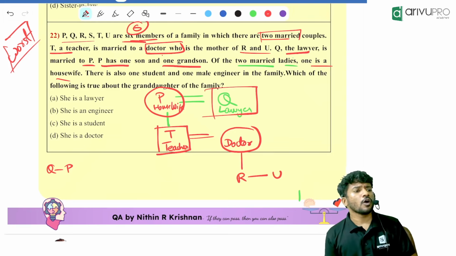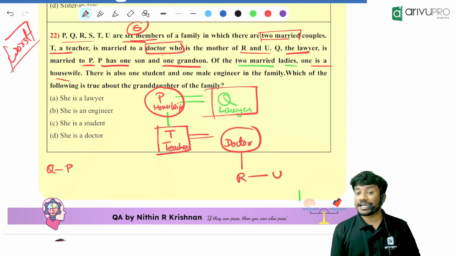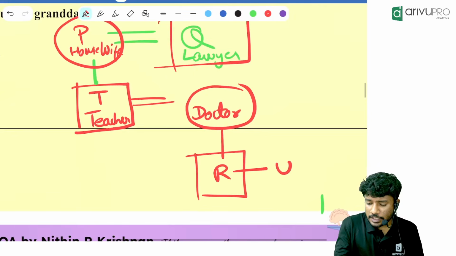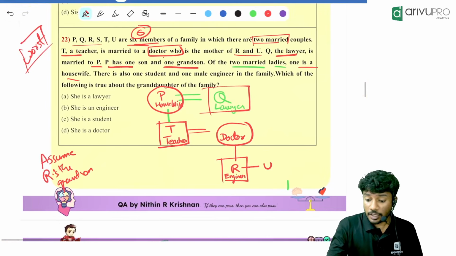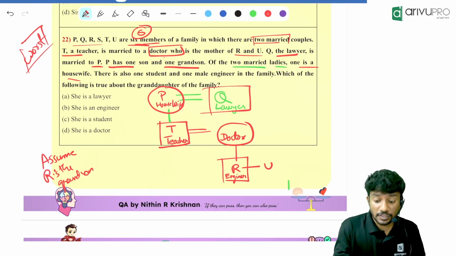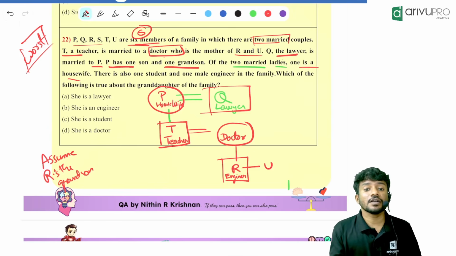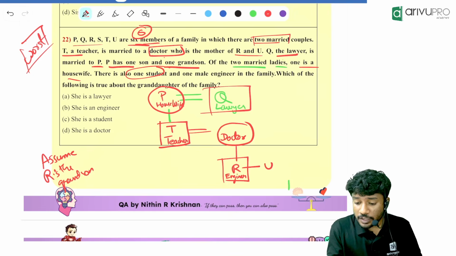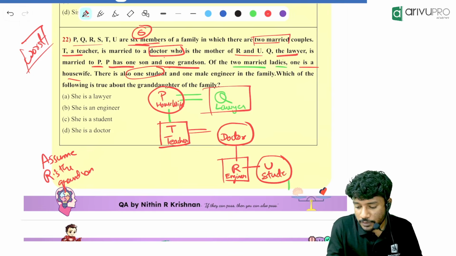Now there is also one student and one male engineer. Who will be the male engineer? The grandson will be the male engineer. I am randomly assuming R is the grandson. That means R will be the male engineer, because T is a teacher and Q is a lawyer. And one student is also there. Who will be the student? The granddaughter is a student.